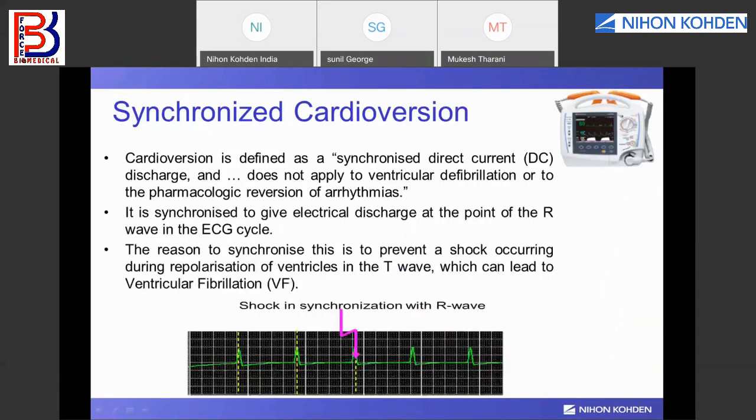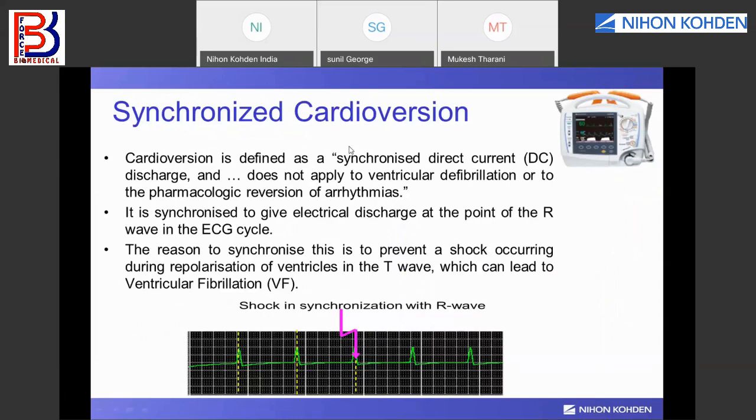Then comes the term synchronized cardioversion. Synchronized means we are giving the shock to the patient, but we are synchronizing it with the ECG waveform, the patient's own ECG. This is done during atrial fibrillation, atrial flutter, and ventricular tachycardia.